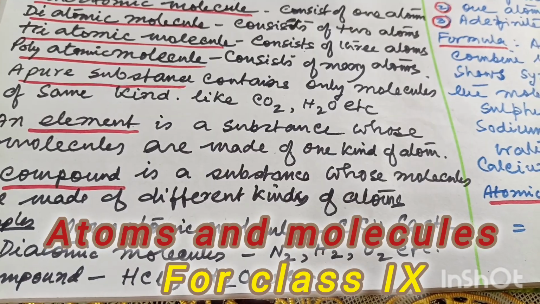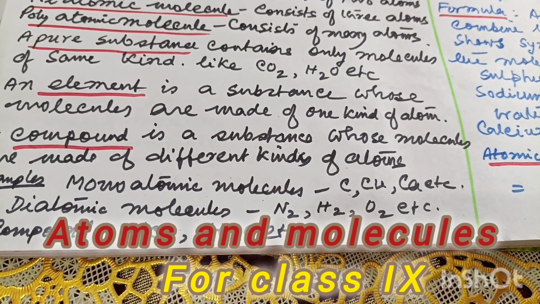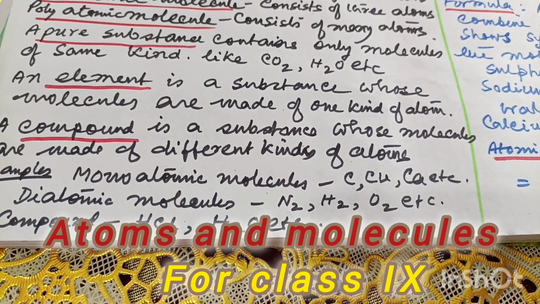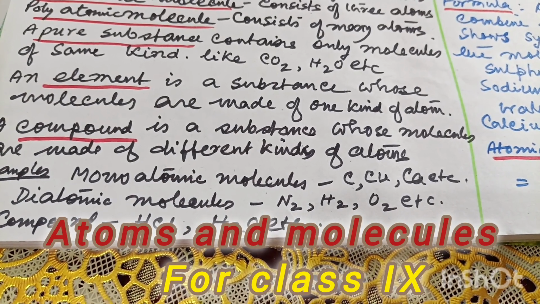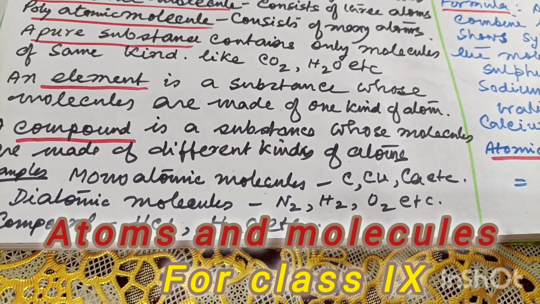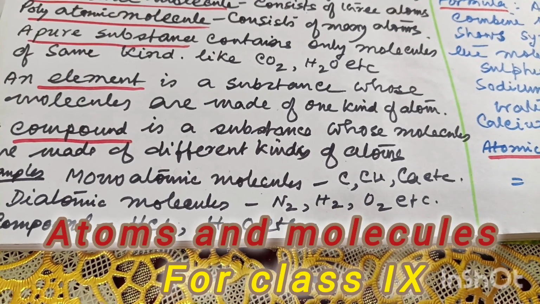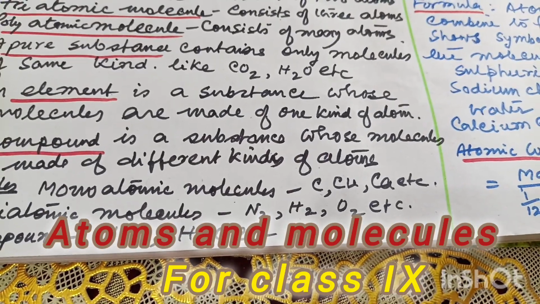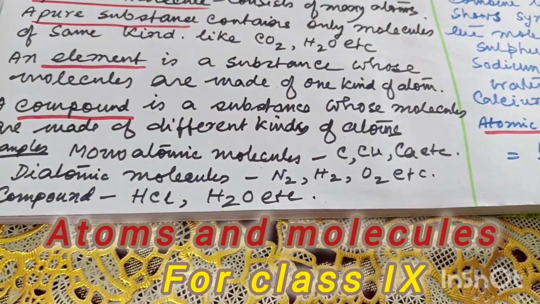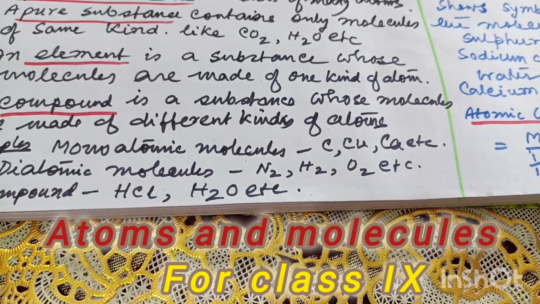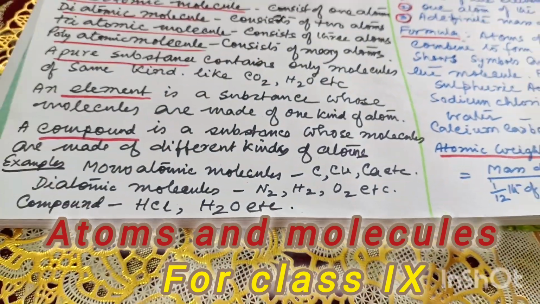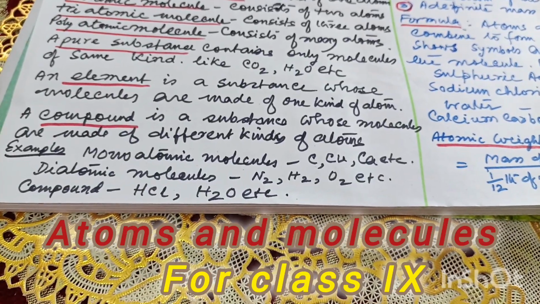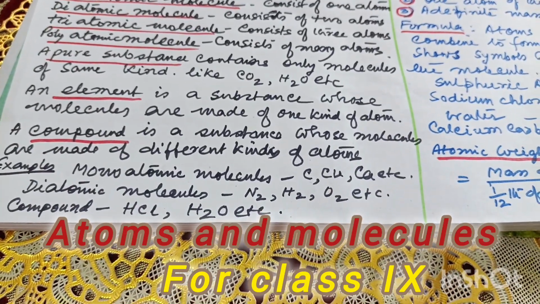These are elements. But a compound is a substance whose molecules are made up of different types of atoms. Above you see carbon dioxide, and hydrogen and oxygen make water. So those are compounds. I am giving some examples. Monoatomic molecules, I have already told, are mostly the metals. And here I am giving some examples.